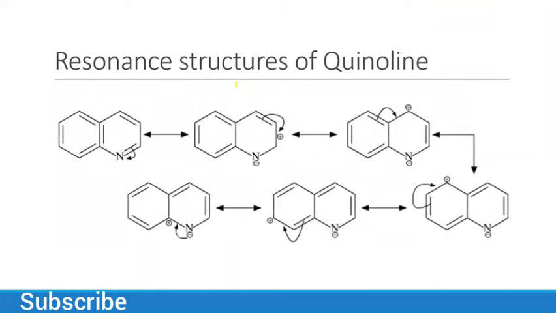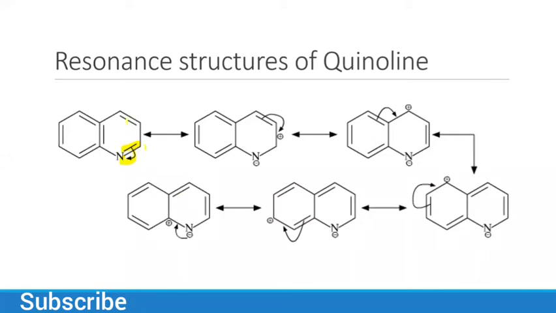If we talk about the resonance structures, you have to start from one side, as we did previously for our previous heterocyclic compounds. Suppose we start from these electrons, which are withdrawn by the nitrogen, and then we have a positive charge here.